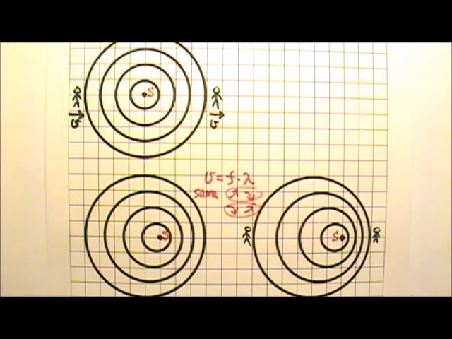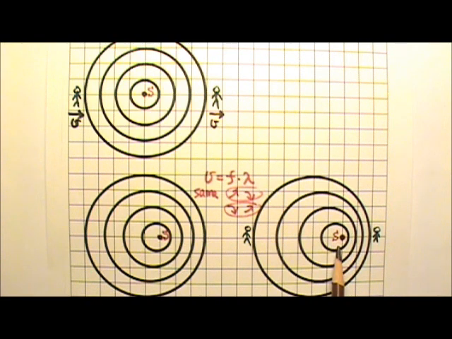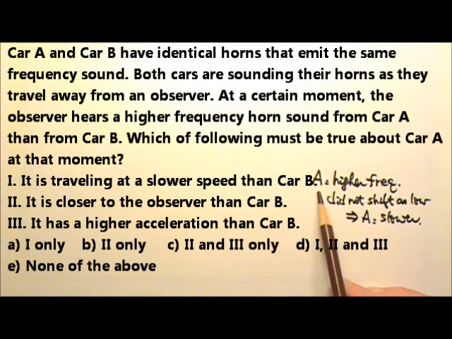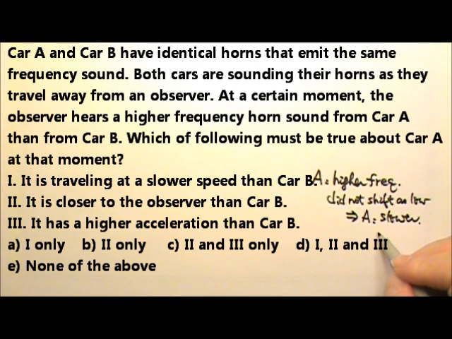Because both car A and B move away from the observer, the horn sound from both cars should shift lower. Now, the faster the car, the more the shift. The slower the car, the less the shift. Since the observed frequency for car A is higher, that means the frequency did not shift as low as car B's. That means car A must be slower. So the answer is A, 1 only.